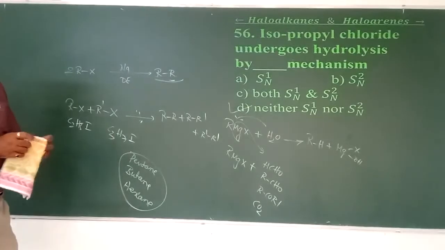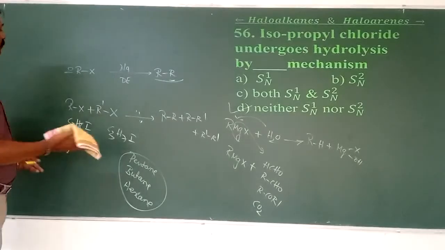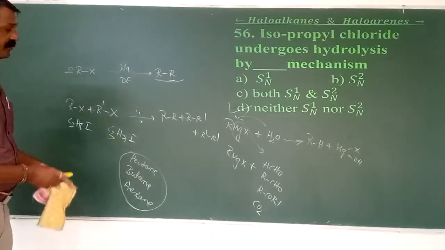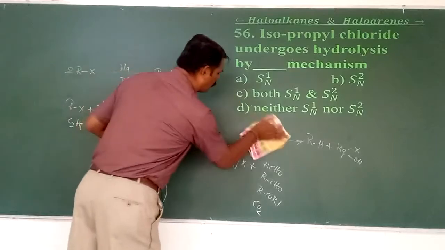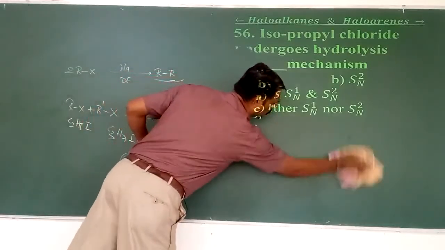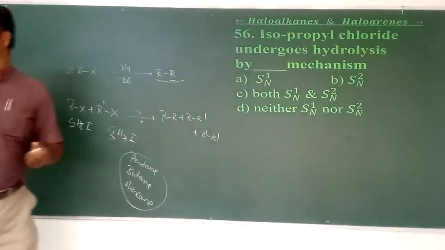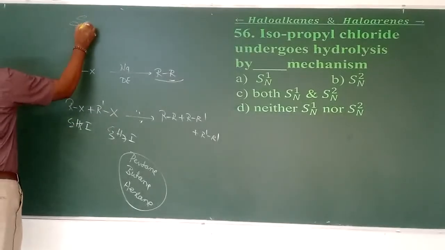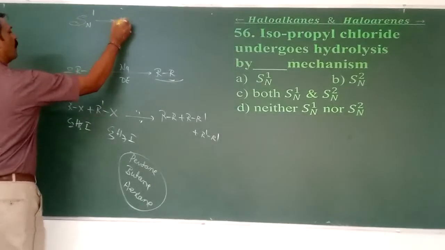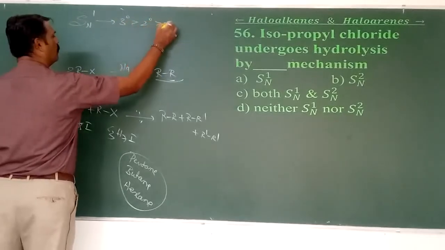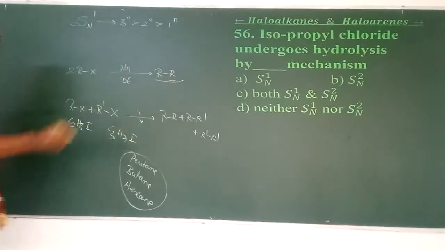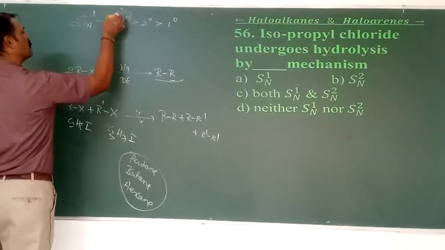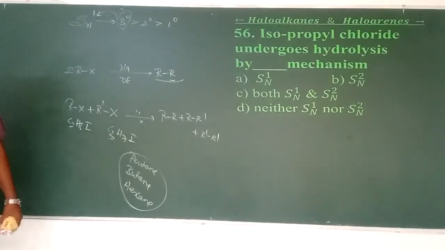Isopropyl chloride undergoes hydrolysis by which mechanism? First we have to decide whether isopropyl chloride is a primary, a secondary or a tertiary haloalkane. As I already mentioned, SN1 refers to the order tertiary greater than secondary greater than primary, so tertiary is highly specific with respect to SN1.